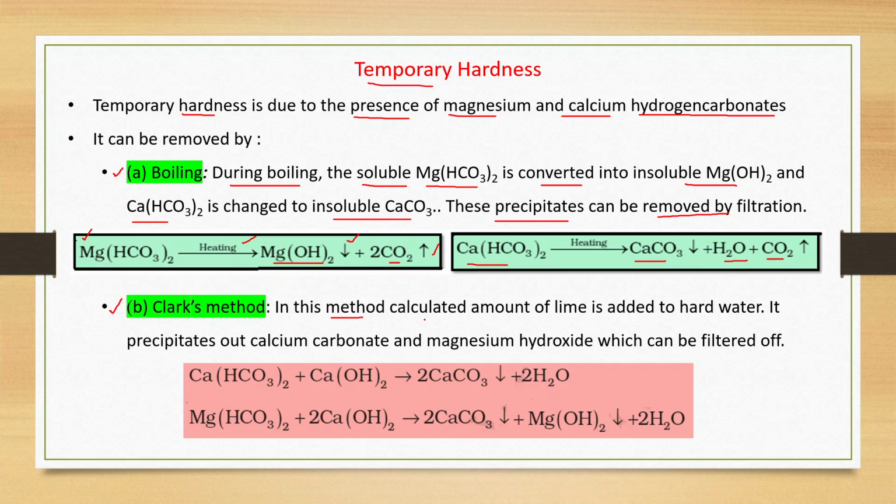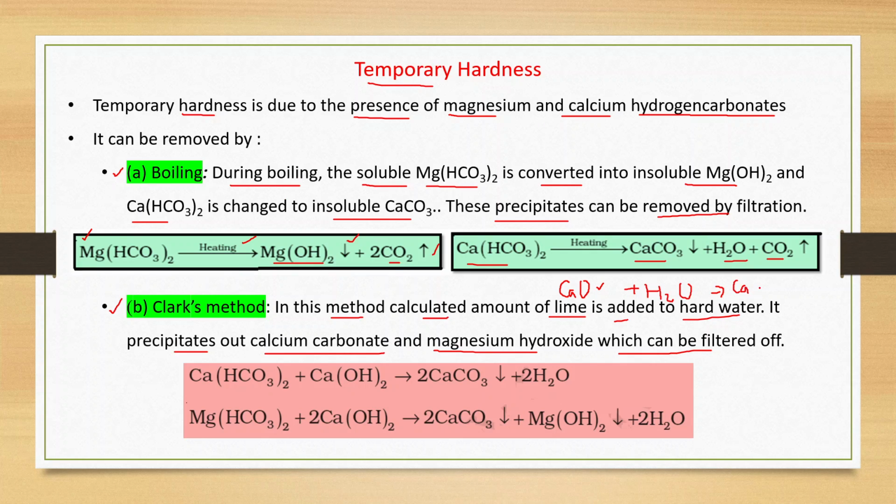In this method, a calculated amount of lime, CaO, is added to hard water. It precipitates out calcium carbonate and magnesium hydroxide, which can be filtered off. Actually, when we dissolve CaO in water, it converts into calcium hydroxide.